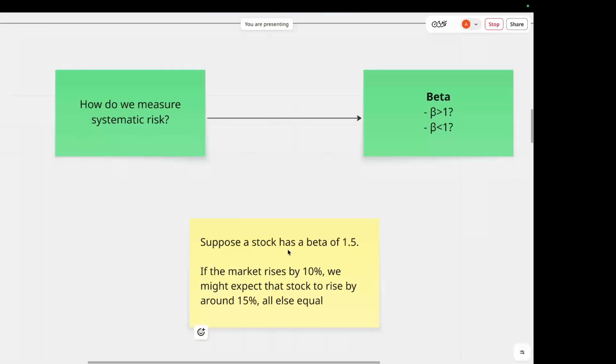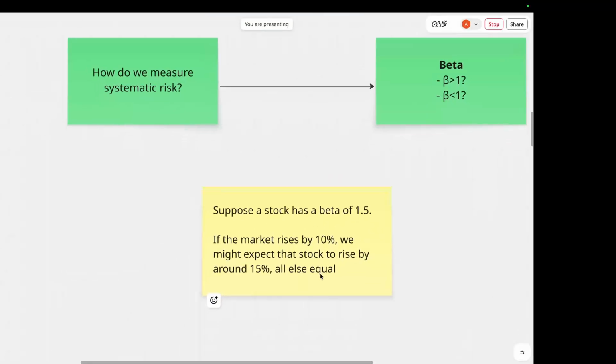So for example, suppose a stock has a beta of 1.5. If the market rises by 10%, we might expect that the stock would rise by around 15%, all else equal. Similarly, if the market was to fall around 10%, we might expect the stock to fall around 15%. It's not a prediction, but it's simply an illustration of what the beta represents. So now consider a stock with a beta of 0.5 instead. In that case, if the market moves 10%, the stock might move approximately 5%, all else equal. And in this way, you can think of beta as a measure of an asset's exposure to market risk.